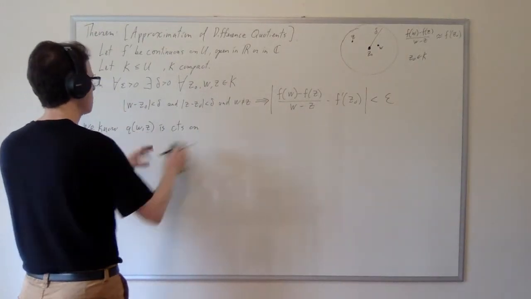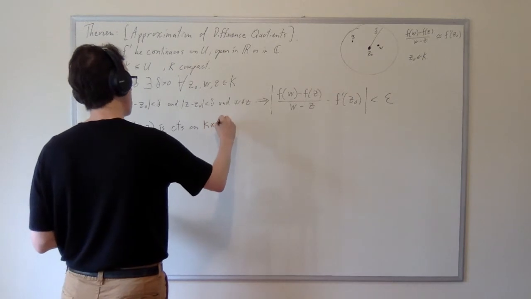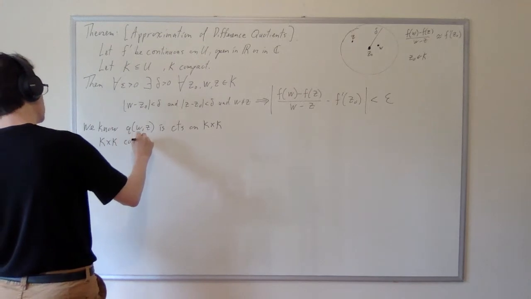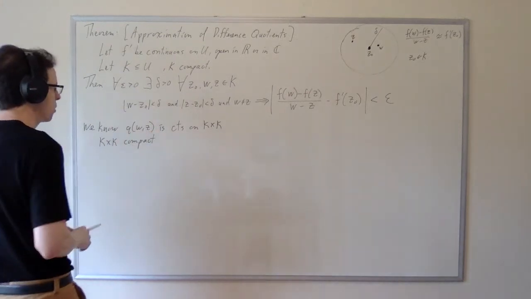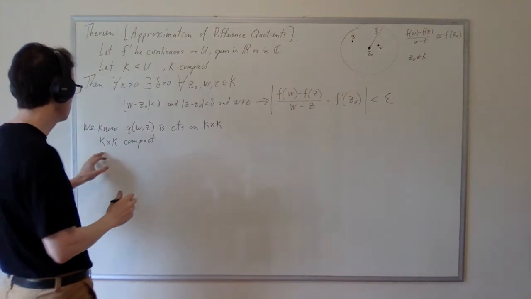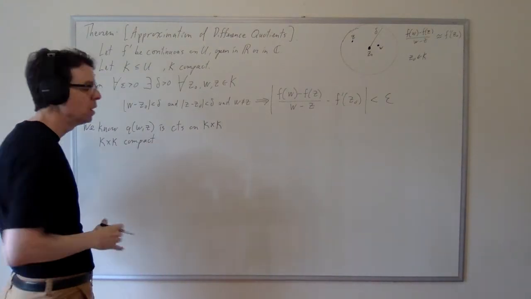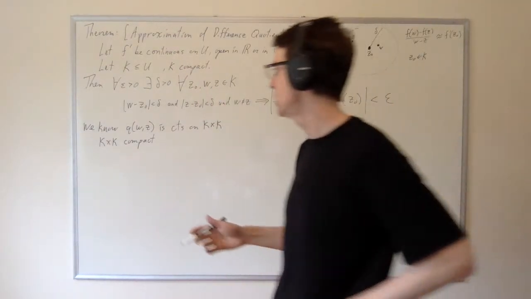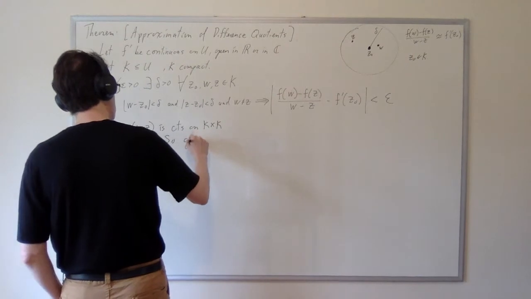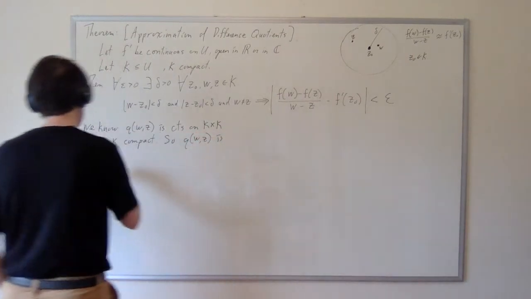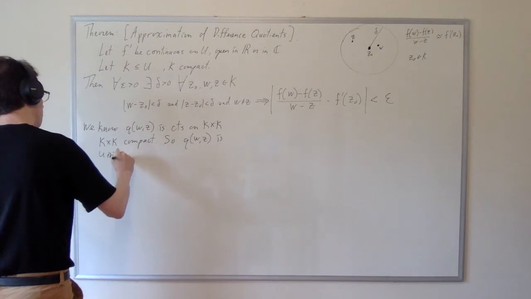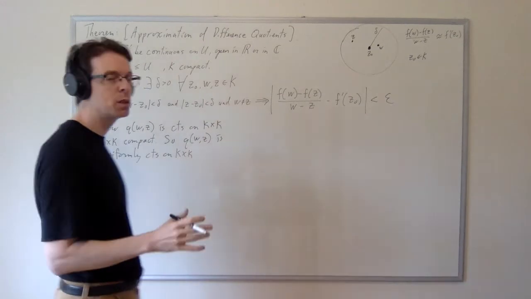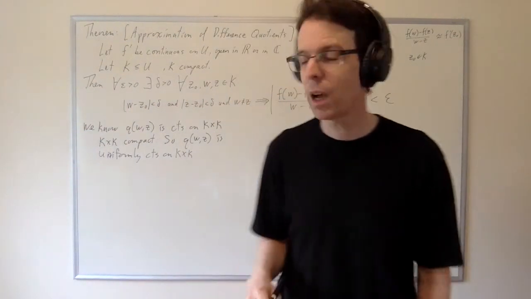This is a function of two variables, W and Z, and so it's continuous on K cross K. And we know that K cross K is compact, because K is compact and the product of two compact sets is compact. We also know that a continuous function on a compact set is actually going to be uniformly continuous. And so what this entails is that Q of W, Z is uniformly continuous on K cross K. And that must be a powerful condition. And so let's write down what that means.